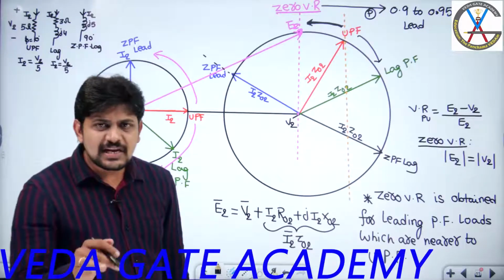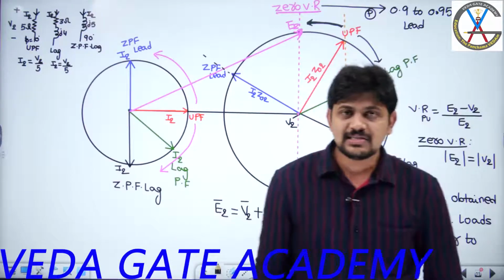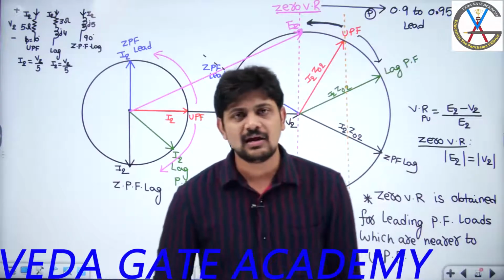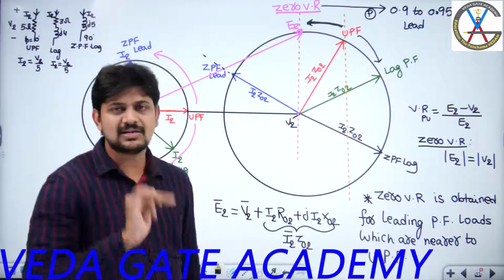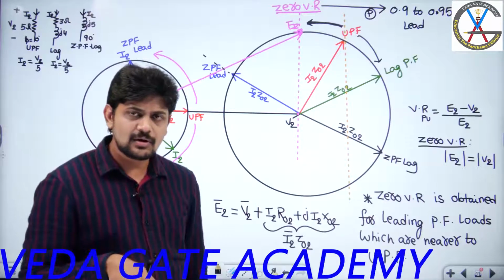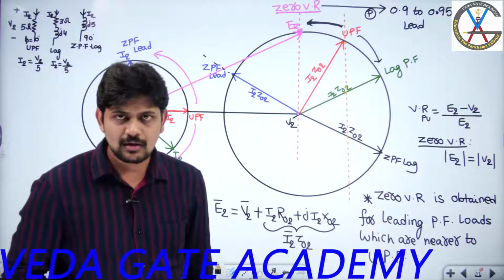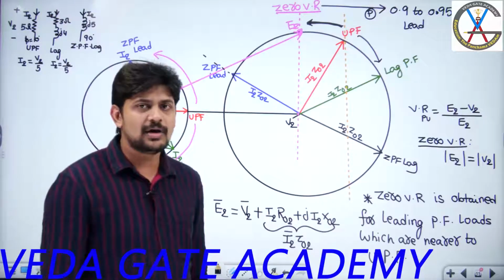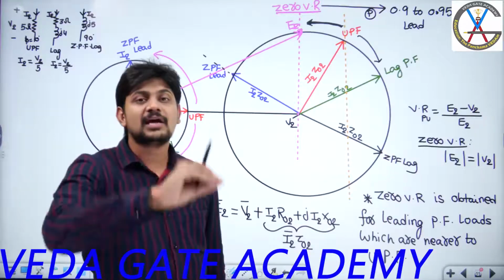That means, is it lightly capacitive loads or highly capacitive loads? The moment I use the term leading power factor, it is very similar to an RC circuit. In an RC circuit, if I want to get a power factor nearer to unity, the resistance value should dominate compared to the capacitance value. So that means it should be lightly capacitive loads.